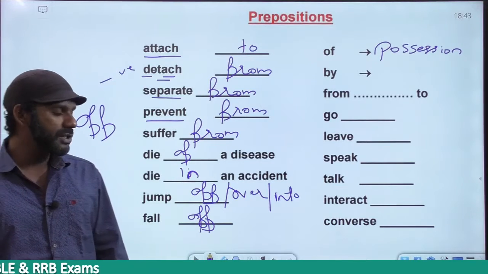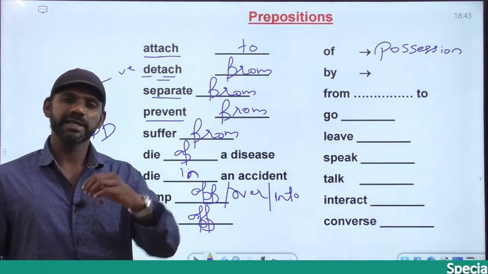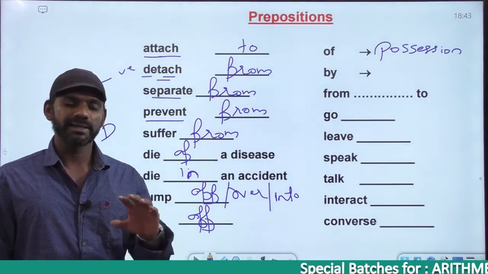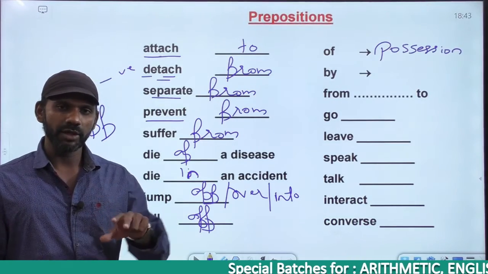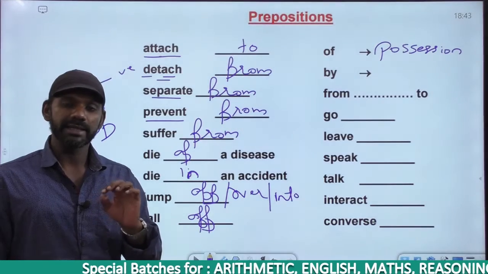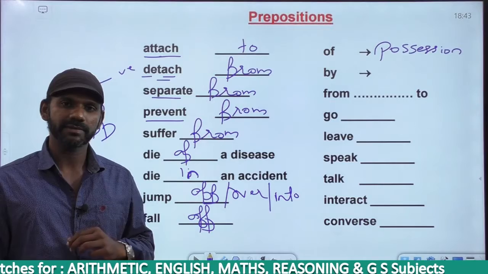Now as I said, one preposition can be used in different meanings in different contexts. If I say, I sit dash a chair. I sit in a chair, I sit on a chair, or I sit at a chair. Now I sit in a chair makes sense or not? Yes.